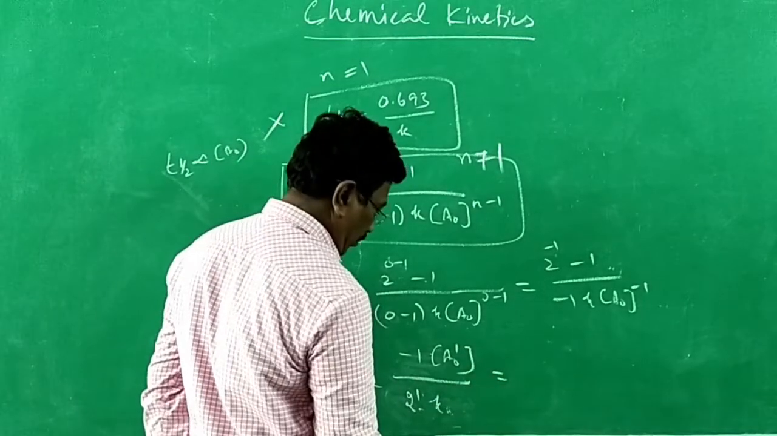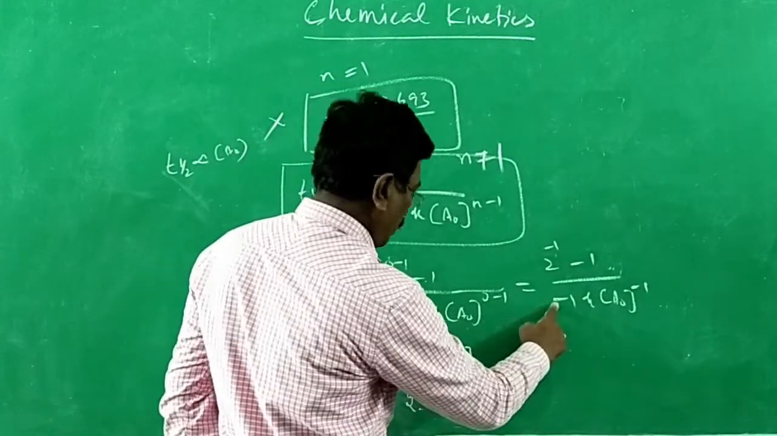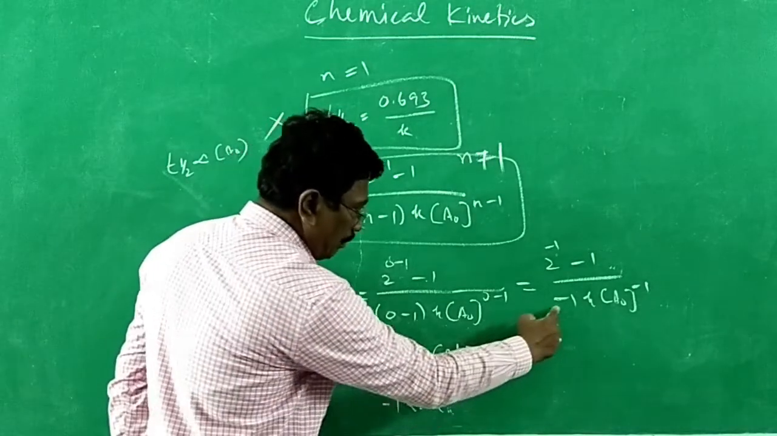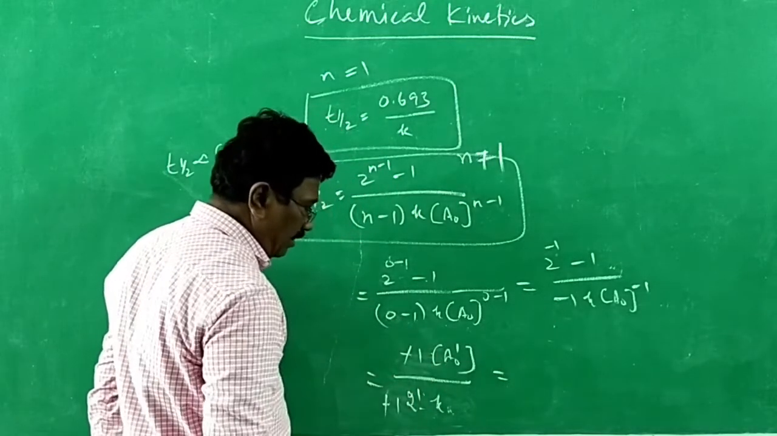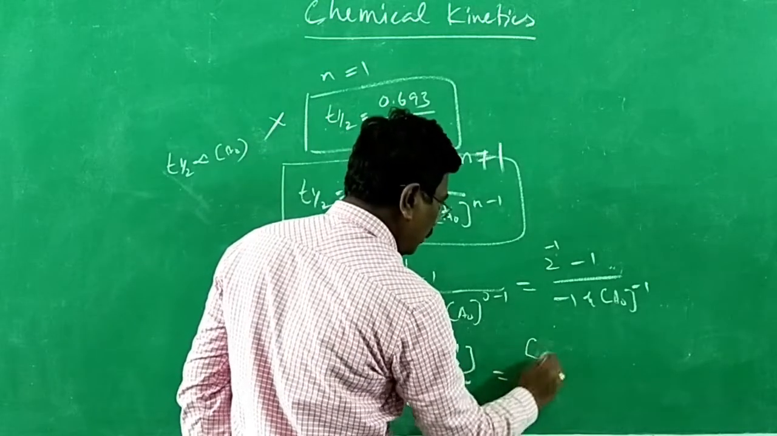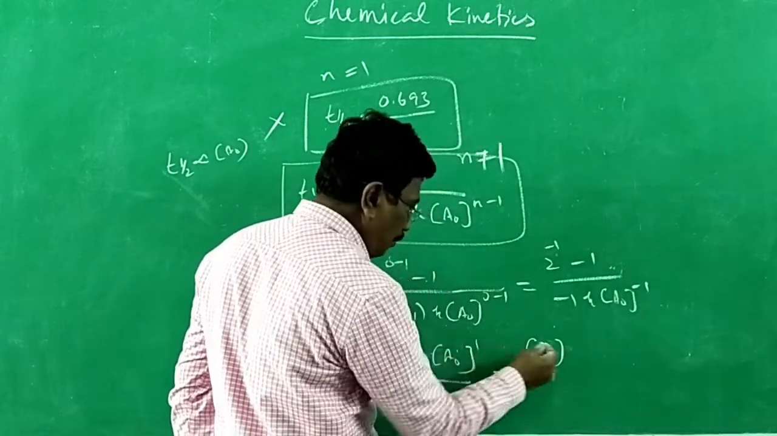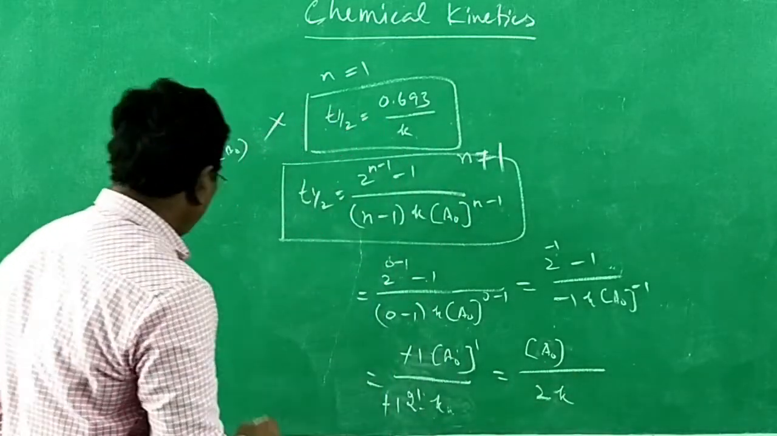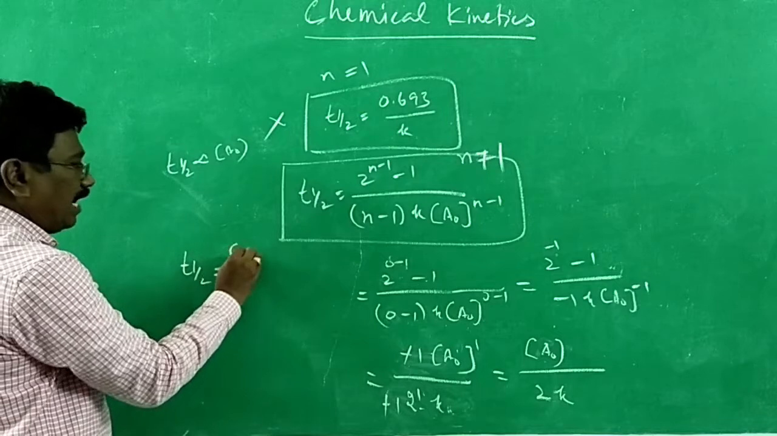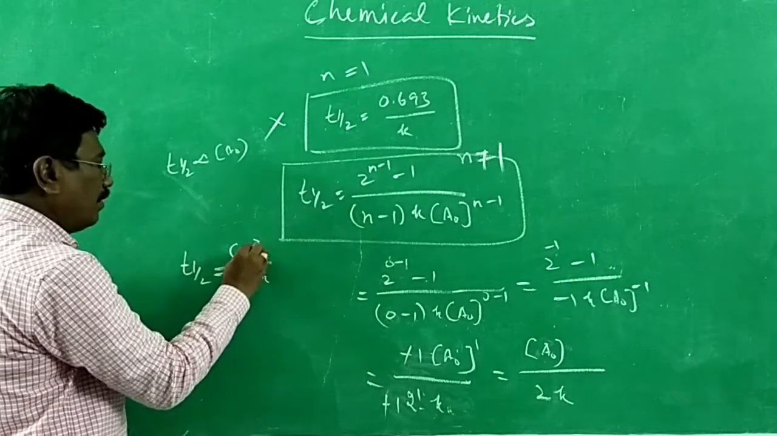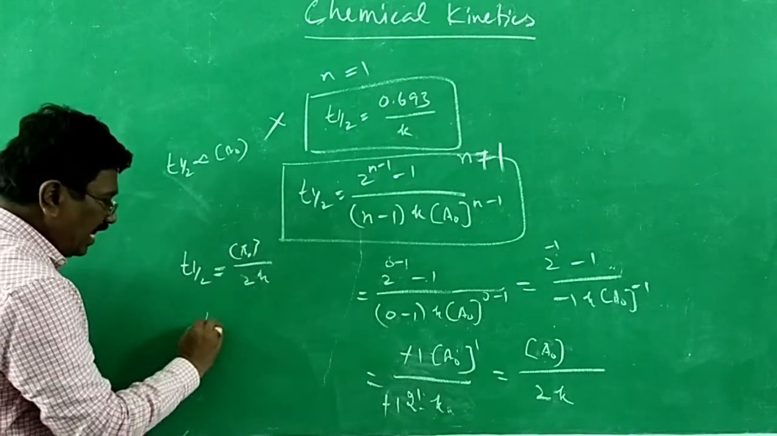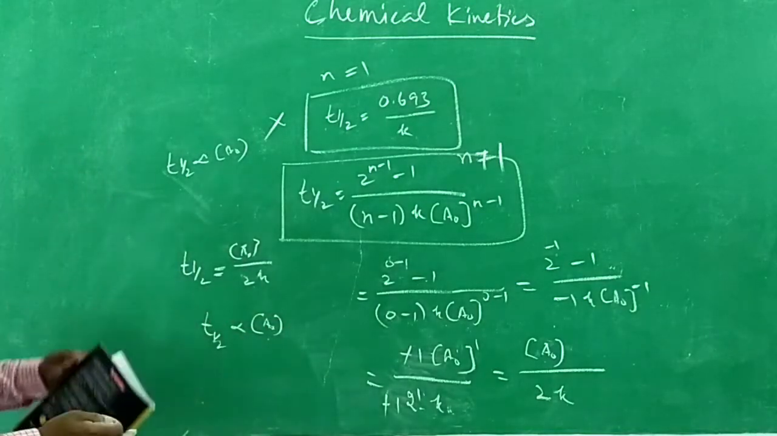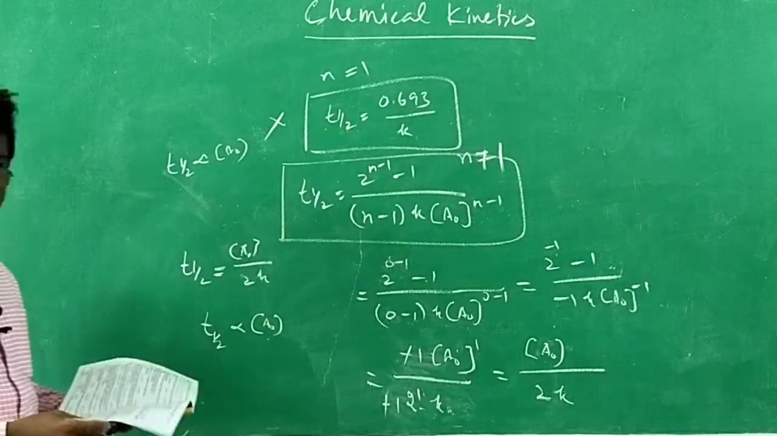So the equation becomes, minus and minus get cancelled because this minus 1 is remaining. Therefore, A naught to the power 1 is nothing but 1. I can write like this, 2K. So, T half is equal to A naught divided by 2K. That means it is directly proportional to initial concentration and therefore it is a zero order reaction. So the conclusion is it is a zero order reaction.